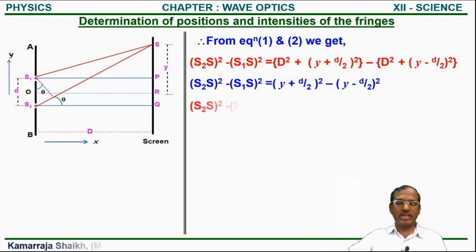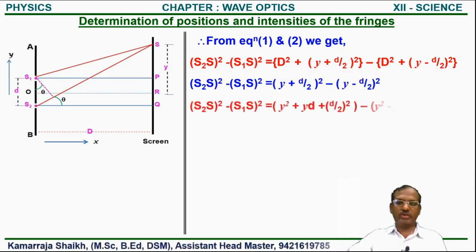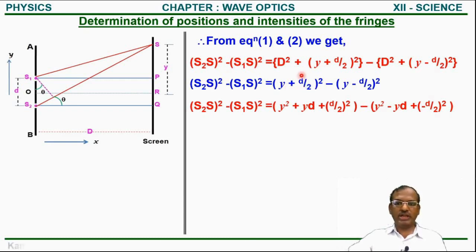So we get the next step: S2S bracket square minus S1S bracket square is equal to first term square, that is y square, then the first and second term multiplication and its double, which is yd, and the second term square. Similarly from the other bracket, with the help of this negative sign, this y square becomes negative, and that also becomes negative.